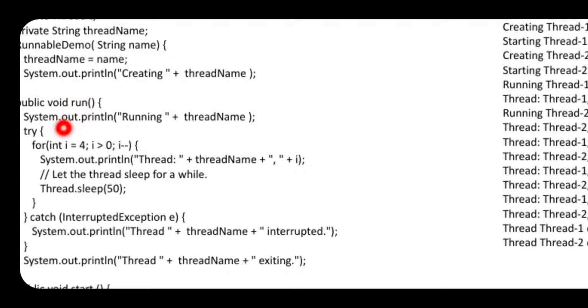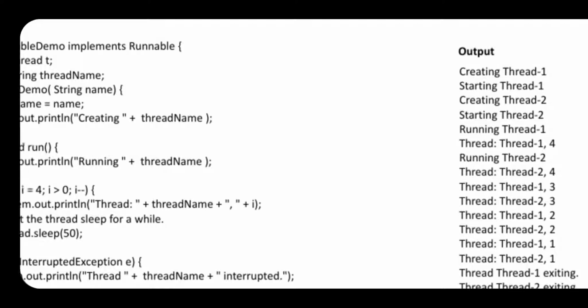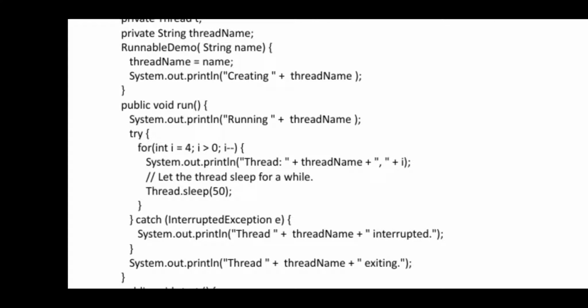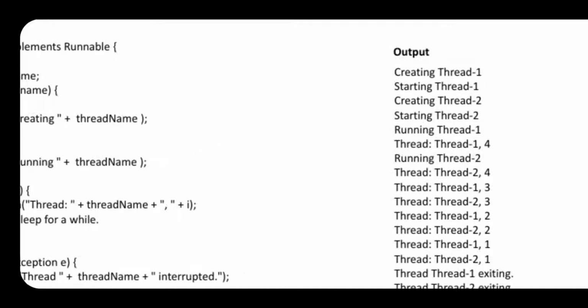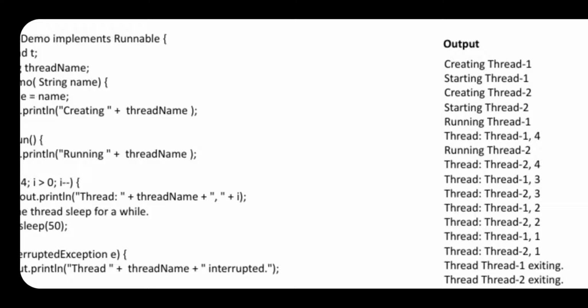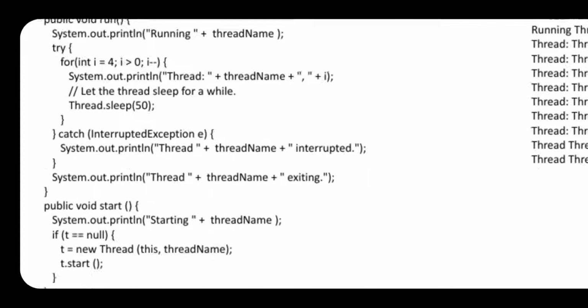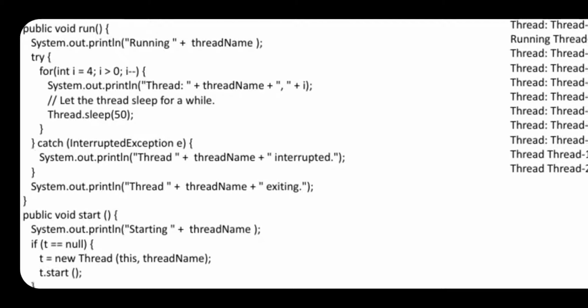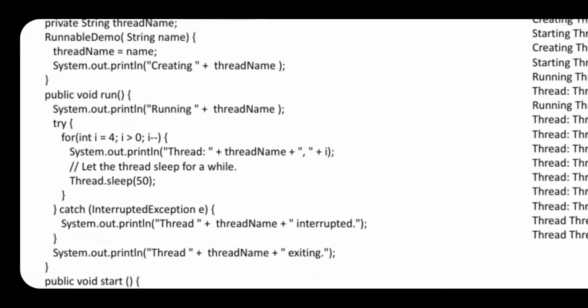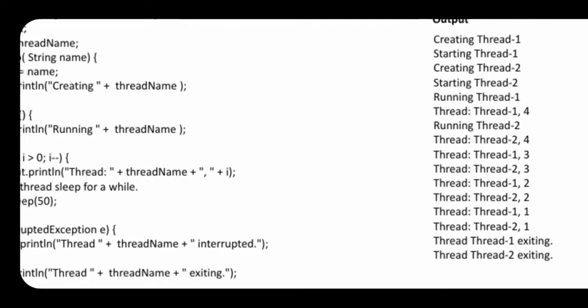And what this run is going to do, it is going to come over here to public static void main. First RunnableDemo, it is going to go for it, and it is going to display here creating Thread-1. You have passed that one, Thread-1 is going to be there, and the start function comes here, and now System.out.println running thread name. Because here there are two statements. One is creating thread, which is displayed, and another is starting thread also.